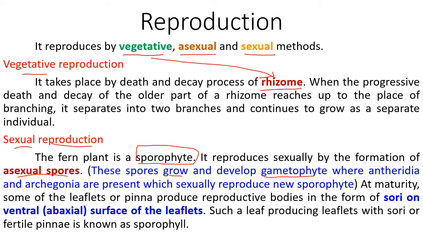The male sex organ is called the antheridium, and the female sex organ is called the archegonium. These are sexually reproduced into sporophyte. So the spores are asexual because they are developed without any sexual contact, and after germination of spore there is development of a heart-shaped gametophyte, in which the male reproductive structures, antheridia, are there, and near the notch the female reproductive structures are there, called archegonia.